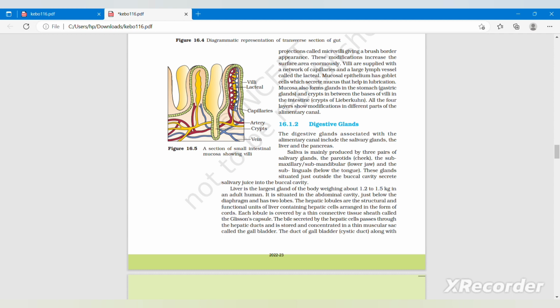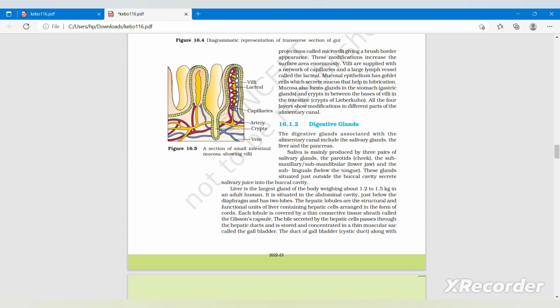Liver is the largest gland of the body, weighing about 1.2 to 1.5 kg in an adult human. It is situated in the abdominal cavity just below the diaphragm and has two lobes. The hepatic lobules are the structural and functional unit of liver, containing hepatic cells arranged in the form of cords. Each lobule is covered by a thin connective tissue sheath called Glisson's capsule. The bile secreted by the hepatic cells passes through the hepatic duct and is stored and concentrated in a thin muscular sac called the gallbladder.